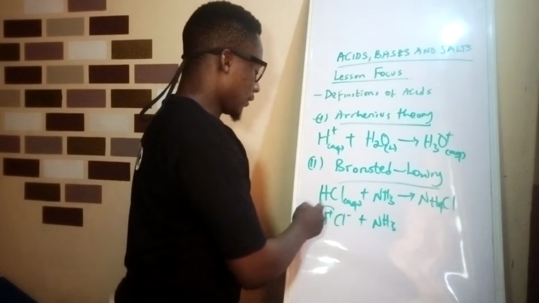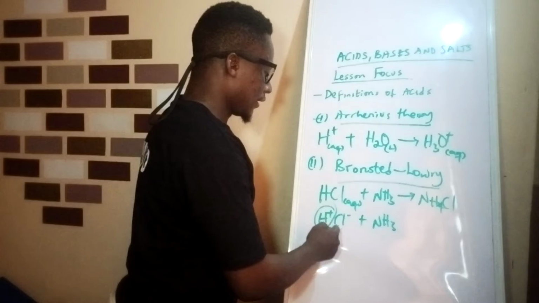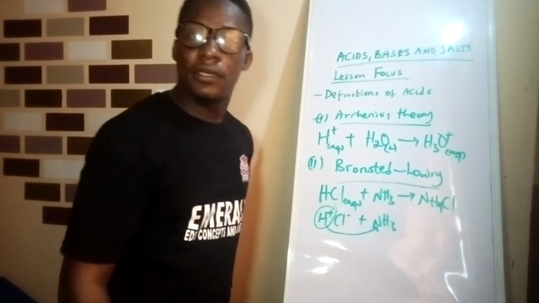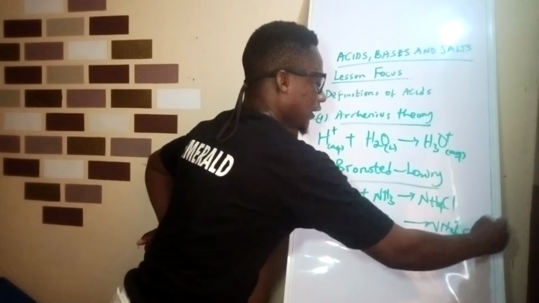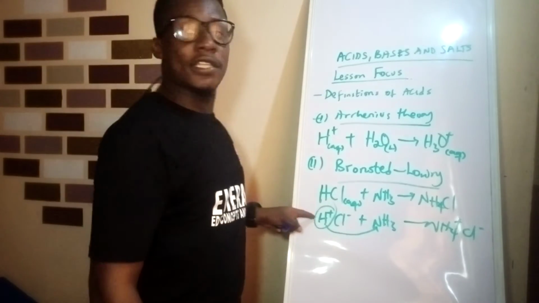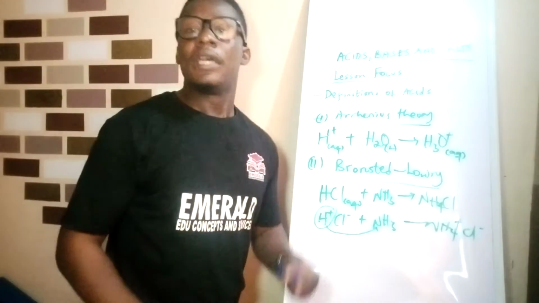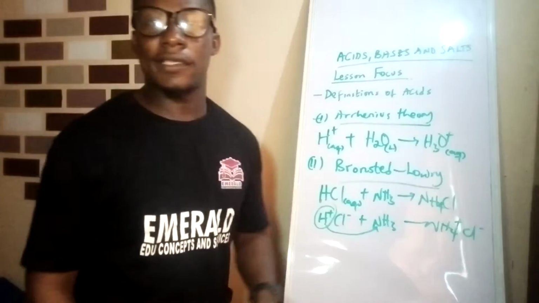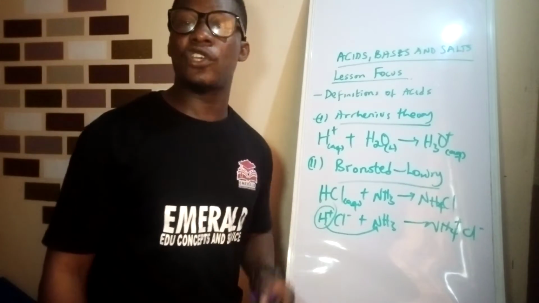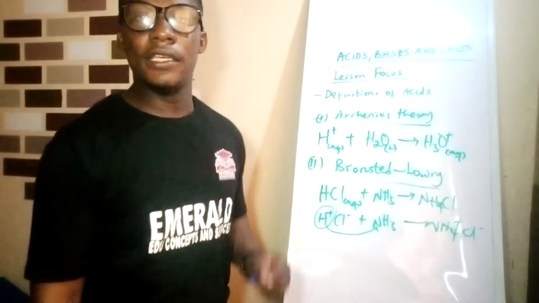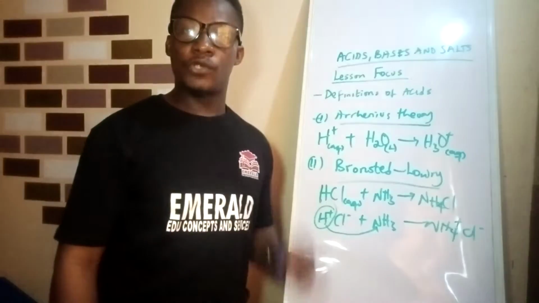So the HCl is donating the proton to the NH3, that's why you're having NH4+ Cl-. So the acid is donating its own proton. So Bronsted-Lowry definition of an acid is a proton donor.